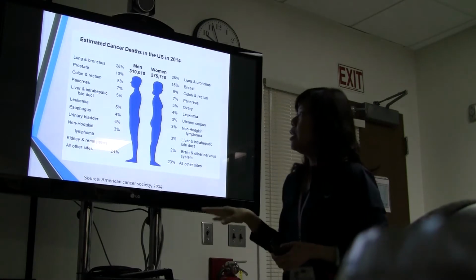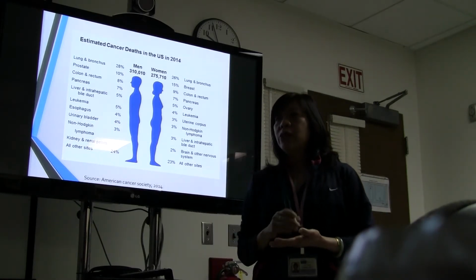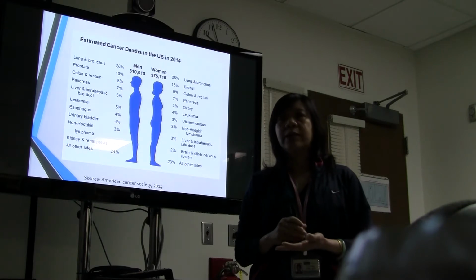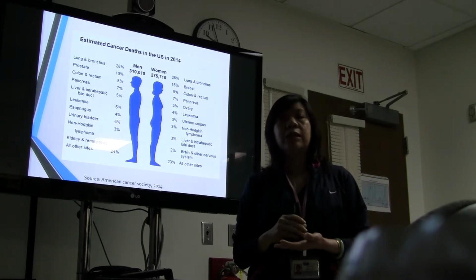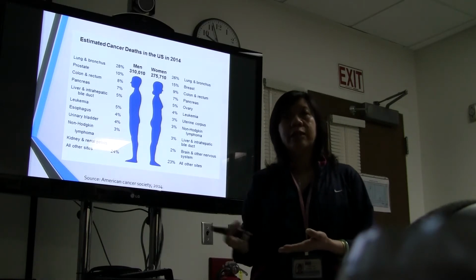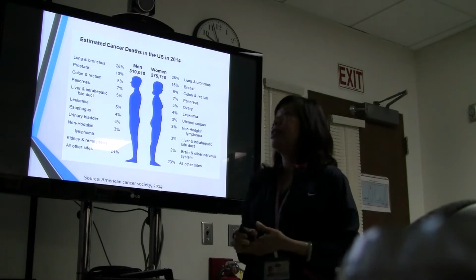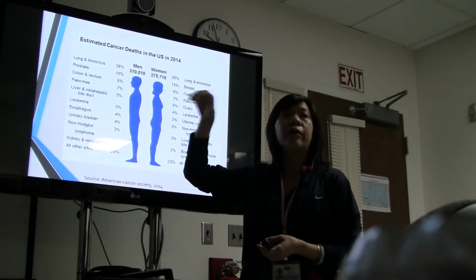This is the kind of figure that the National Cancer Institute of the U.S. and the CDC, Centers for Disease Control and Prevention, keep, with statistics from every hospital and every laboratory. That's how they come up with all these numbers.